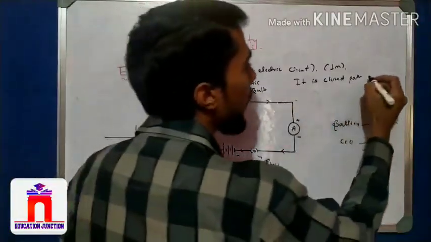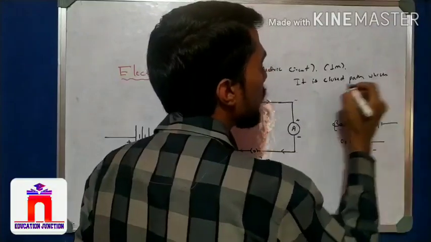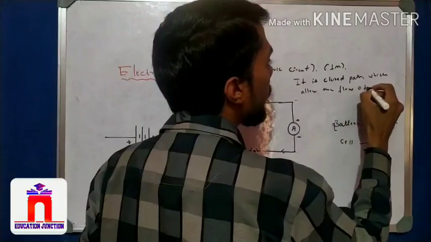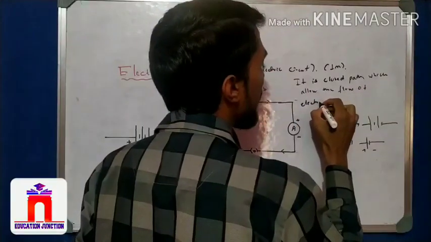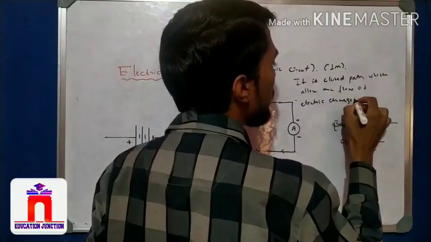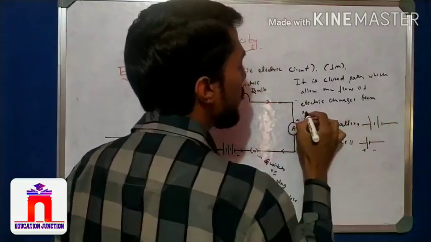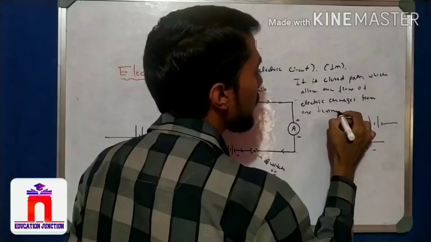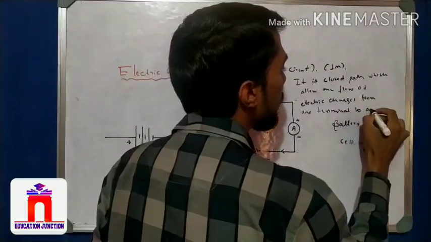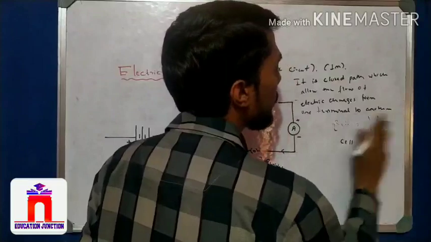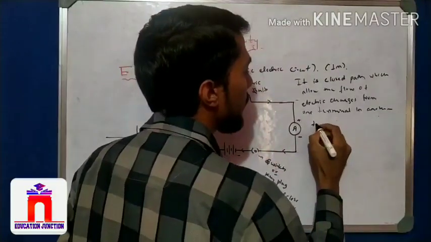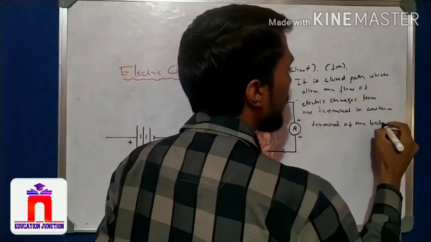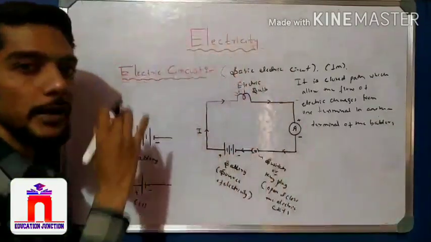It is a closed path which allows the flow of electric charges from one terminal to another terminal of the battery, right? This is what the circuit means.